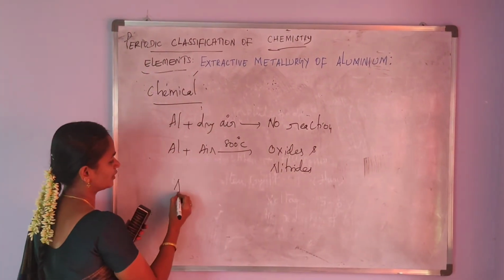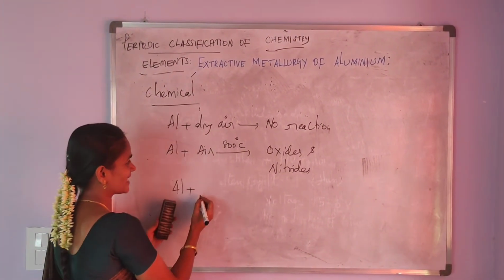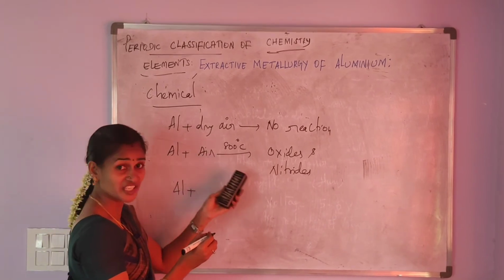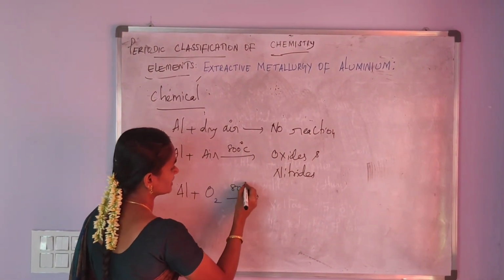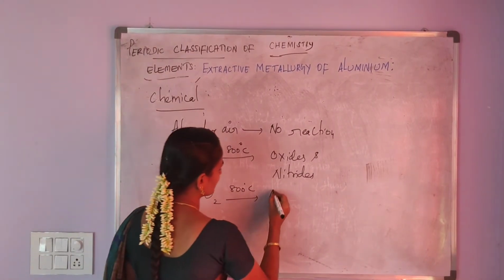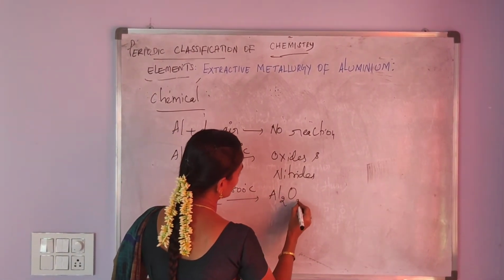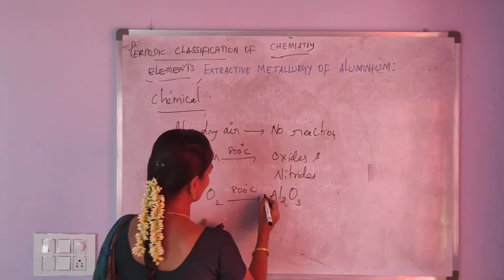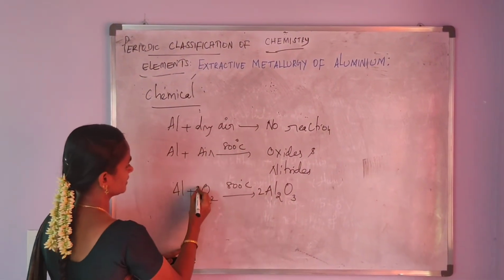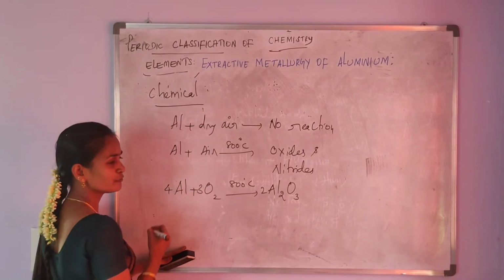So aluminium, first of all, reacts with oxygen. Oxygen is present in the air. Aluminium plus O2, at 800 degrees Celsius, is converted into aluminium oxide, Al2O3. Balancing the equation: 4 Al plus 3 O2 gives 2 Al2O3.